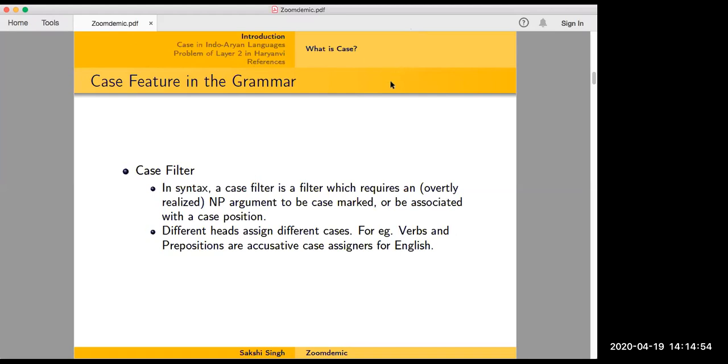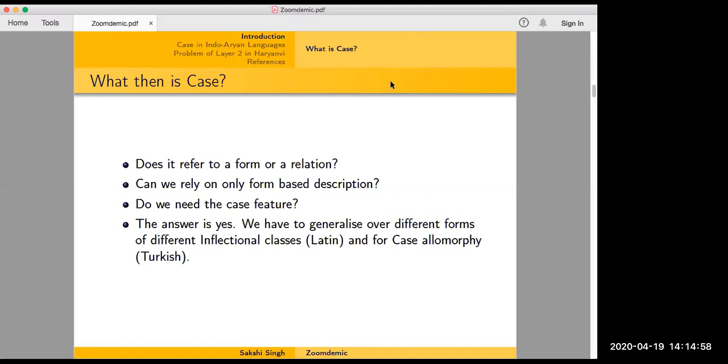So this is your case filter in syntax, in your grammar. When we talk about case, we have seen two types of case now. One is the abstract case that you see in your grammar, which is the case filter. And then there is the case that you saw in Latin, which you can see as a morpheme on the word. So what then does case refer to, a form or a grammatical relation? Can you mark a case without having a morphological realization of it?